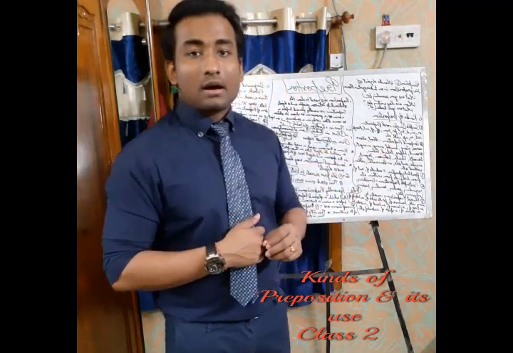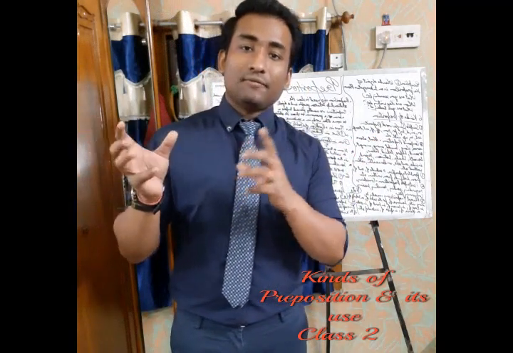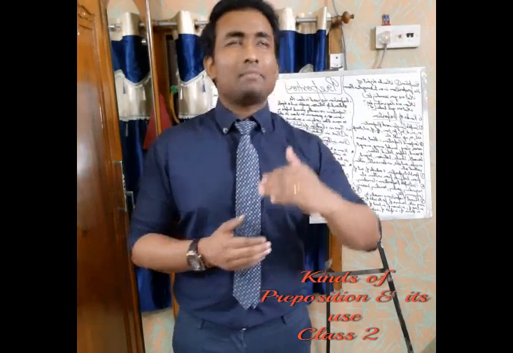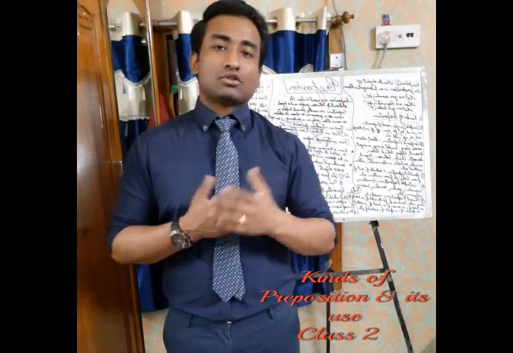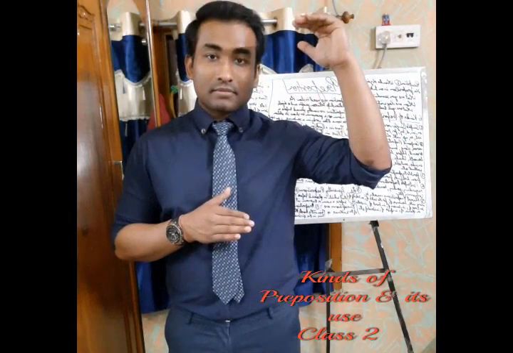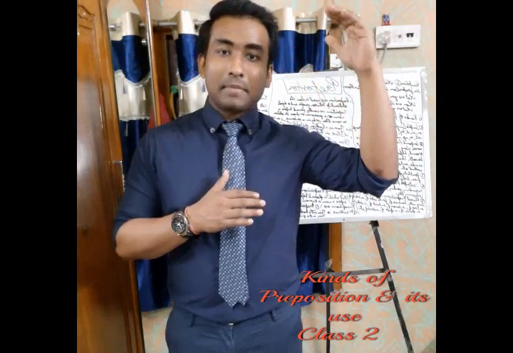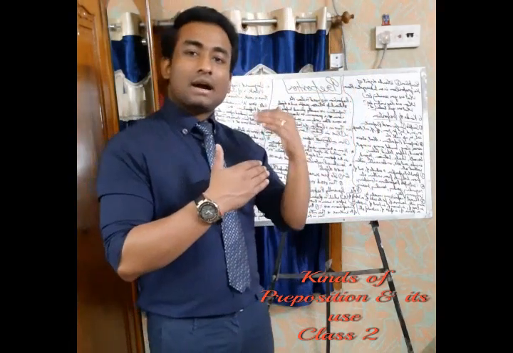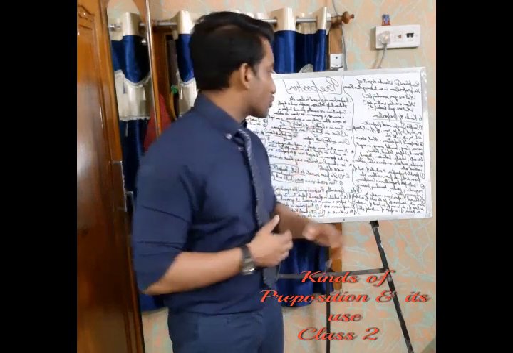Then up, like please go up the stairs and find whether the room is vacant or not. This is also how you can use it. Up is used when you're talking about a level or a rank. Like I can also say the profit this year has gone up. So you're talking about a level. When you talk about a level going up, then up is used, and when the level is going down, then down is used.